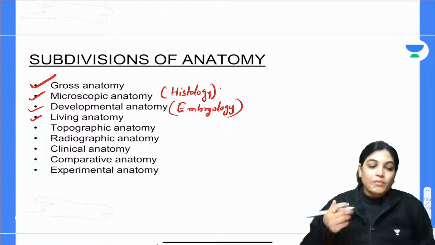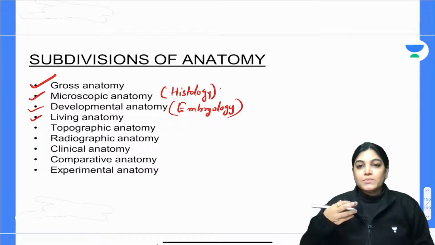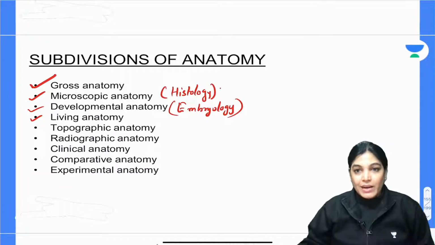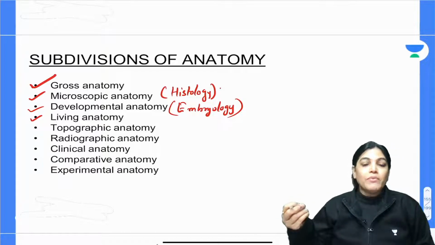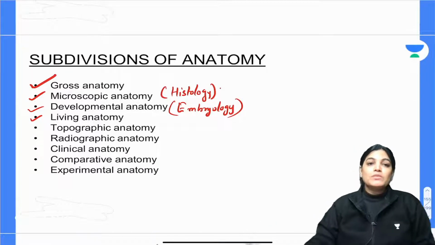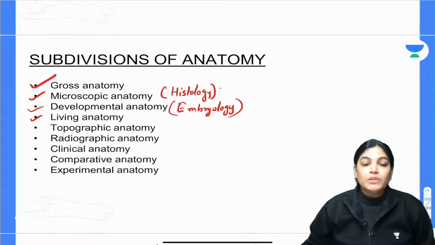Living anatomy. Now in our body we know that there are pulses. For example, if you want to take the pulse, you want to palpate the radial artery. That can be done only when you know where the radial artery is located. So living anatomy means knowing the exact location of structures on the body, so that we can palpate them and have detailed knowledge of them.